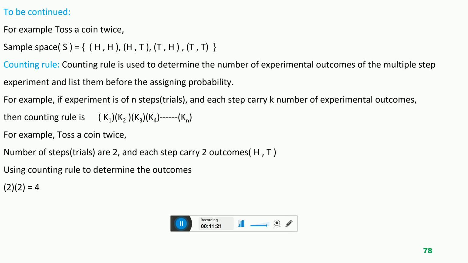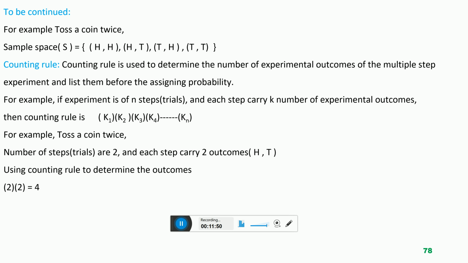So I am generalizing: suppose we have an experiment and the experiment carries n number of steps. Each step carries k outcomes. So how can we determine the number of experimental outcomes of this multiple step experiment?